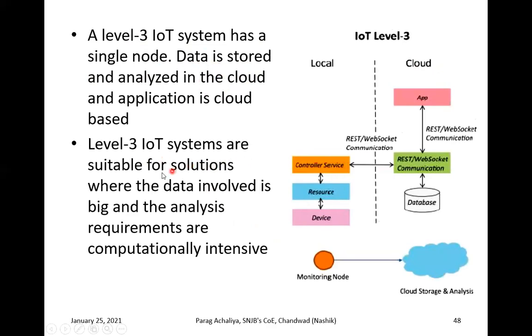Level 3 IoT systems are suitable for solutions where the data involved is big and analysis requirements are computationally intensive. So the difference in level 3 is that, again, the data is big, but the analysis is computationally high, or computationally intensive. That means there is a huge amount of computation. In such a case, you are going to use your level 3 IoT application.